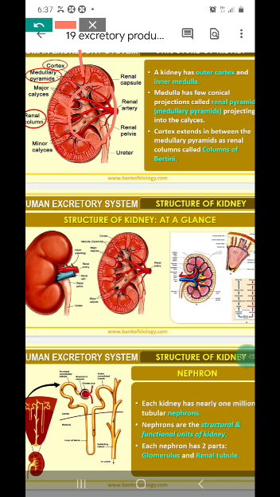And the cortex, you can see the cortex in between these areas, right? In between these calyces you can see the cortex extending, which are called the columns of Bertini.